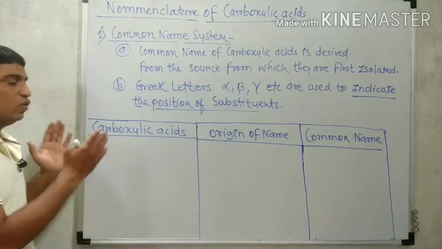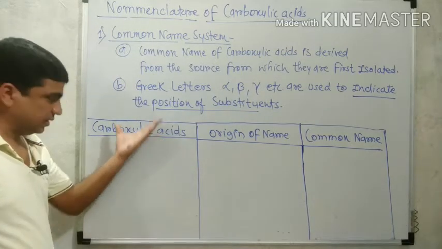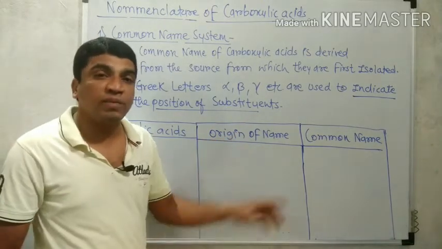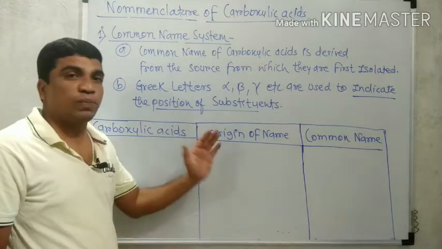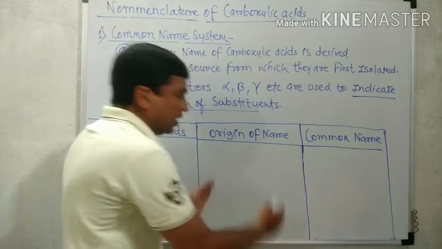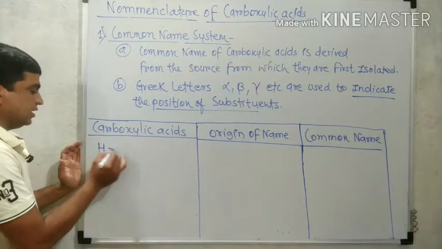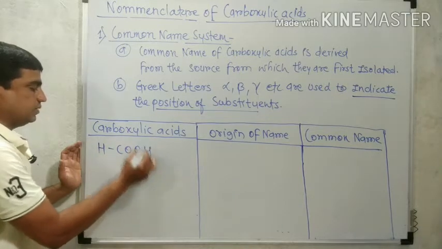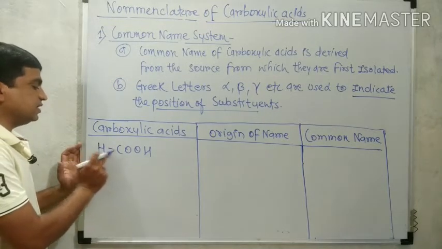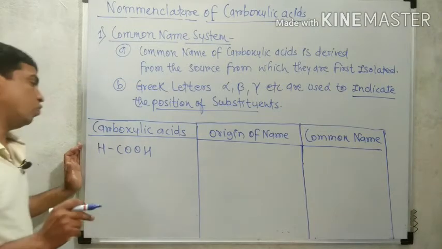So now we are going to discuss the examples here. The first is carboxylic acid. Here we write their structure. Now, origin of name means the source of the acid, and third is how the common name is obtained from the origin or source. For example, HCOOH. The COOH group is attached with hydrogen. Therefore, the formula is HCOOH, or we can write it as HC double bond O, OH.